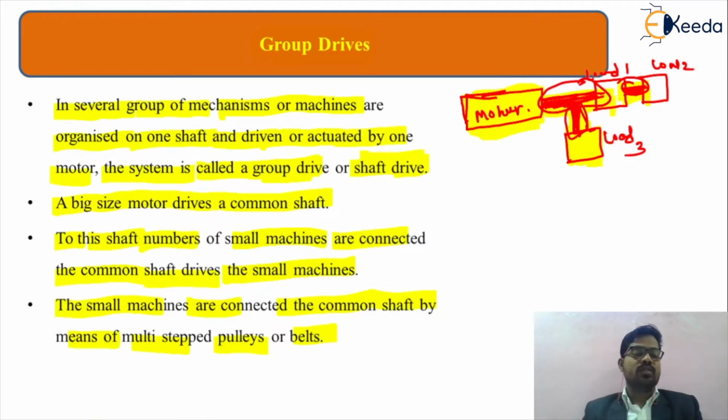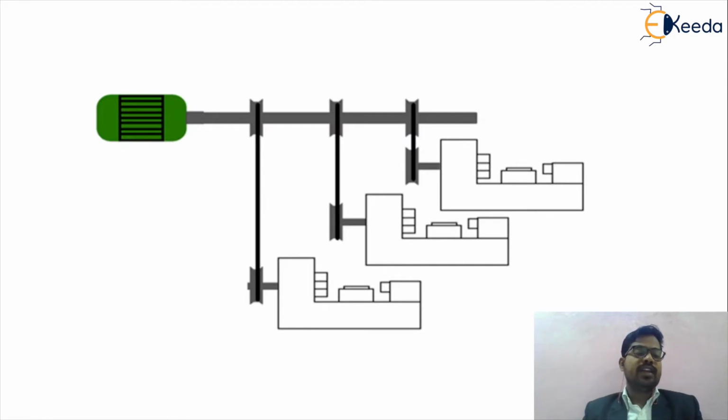So friends, let's understand what this means. This will basically be the motor, maybe a DC motor or an AC motor depending upon the application. This is called the shaft, the shaft of your motor. That's why such a drive is sometimes called the shaft drive.